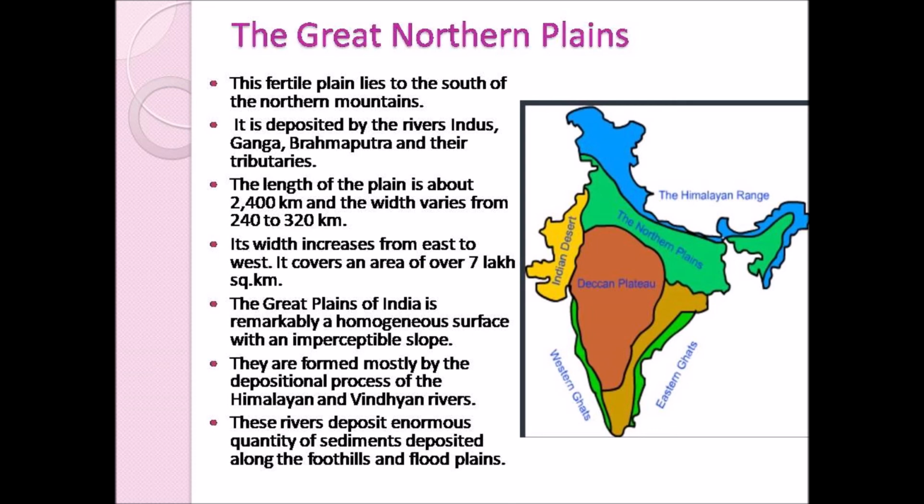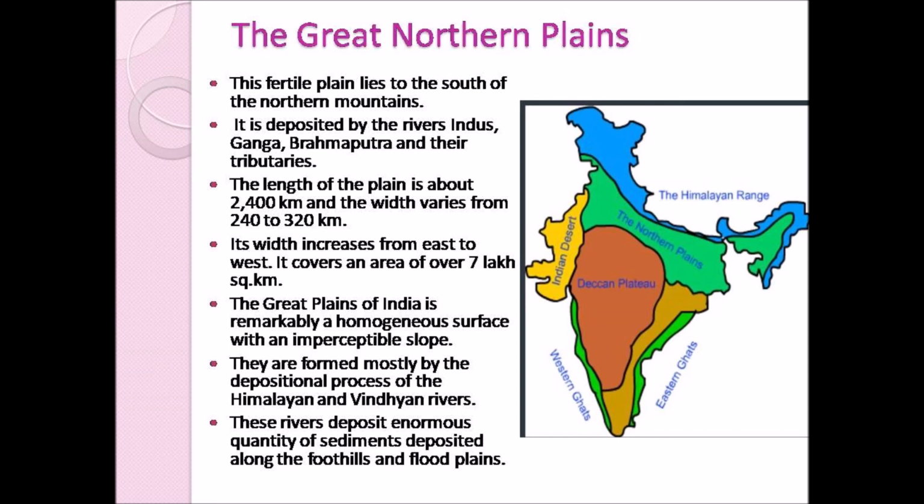Imperceptible means invisible slope. And these Great Northern Plains are formed mostly by the depositional process of the Himalayan and Vindhyan rivers. That is, these northern plains are mostly formed by the sediments deposited by the rivers that originate from Himalayas and the Vindhyan ranges.